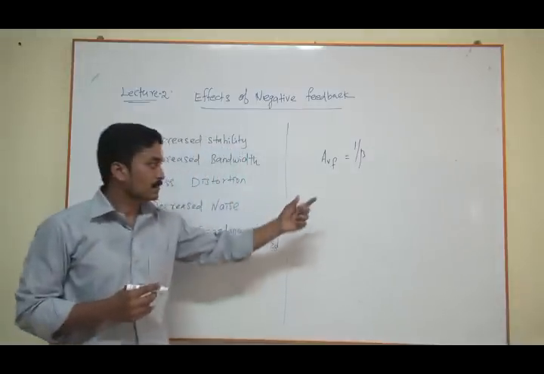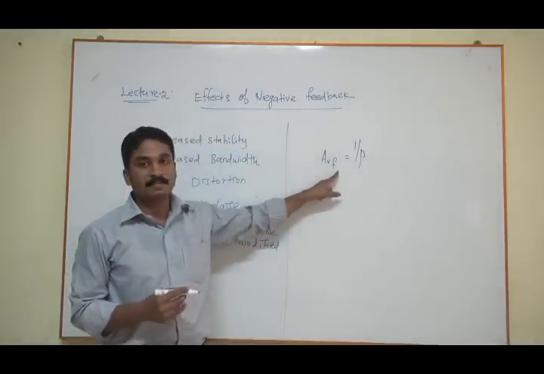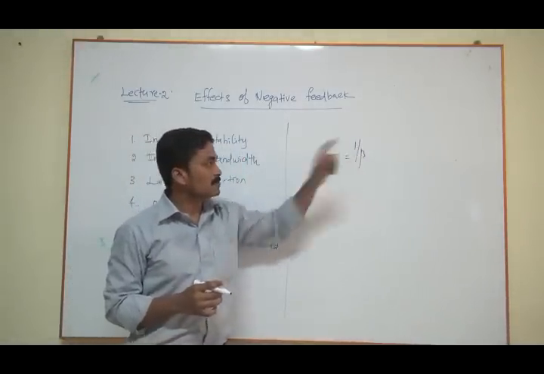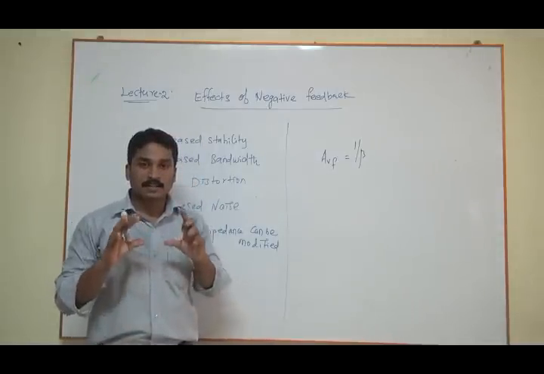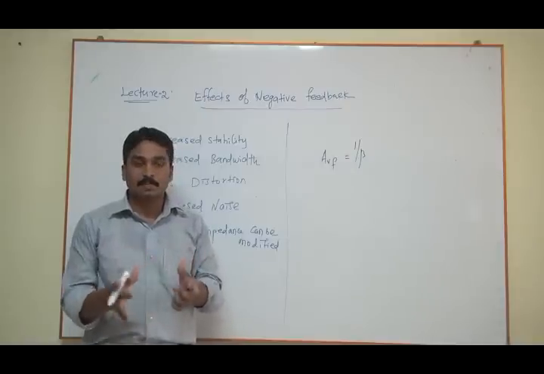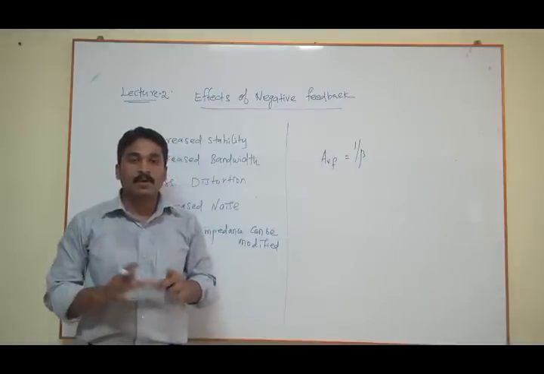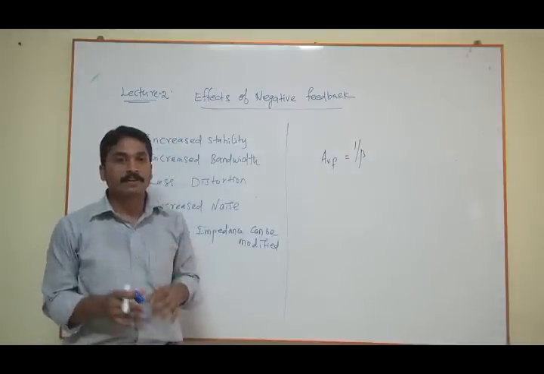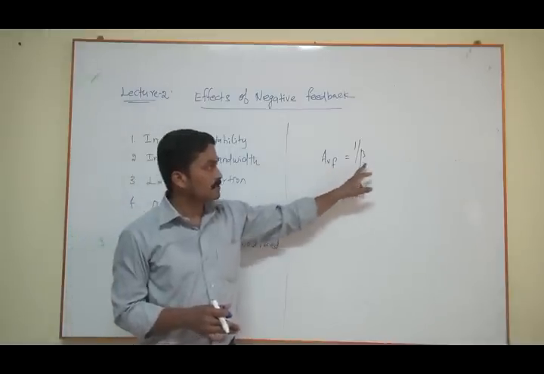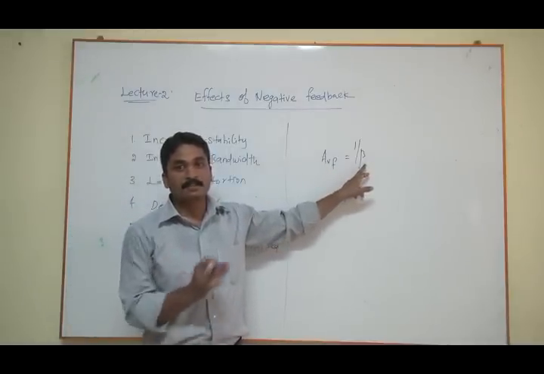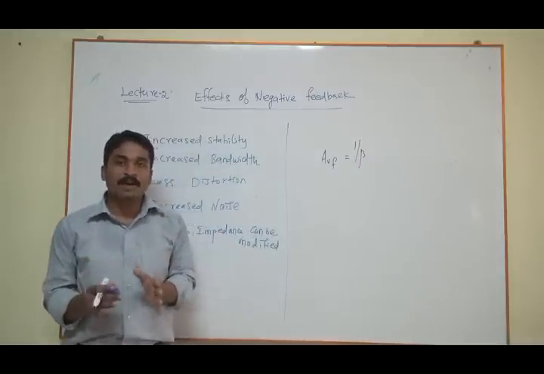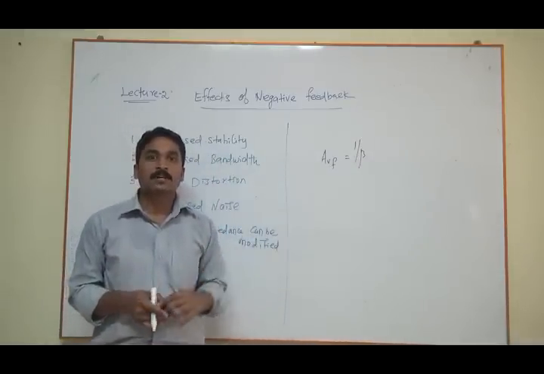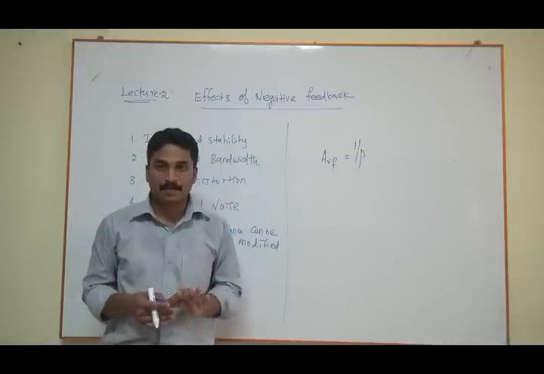The gain with feedback, AVF, depends only on the feedback factor beta, so any variation in parameters, temperature, or aging of a component does not affect the gain. So negative feedback provides high stability to the amplifier circuit.